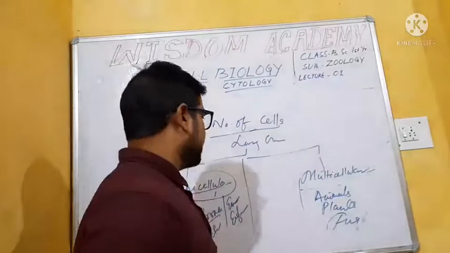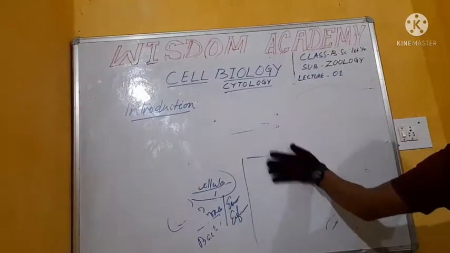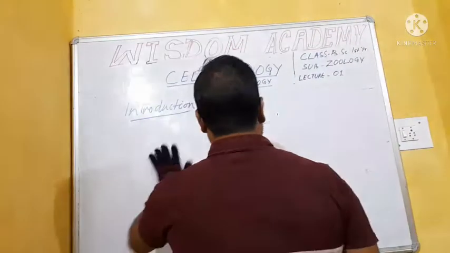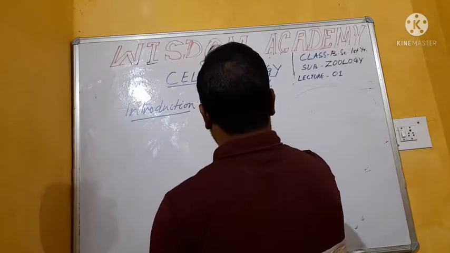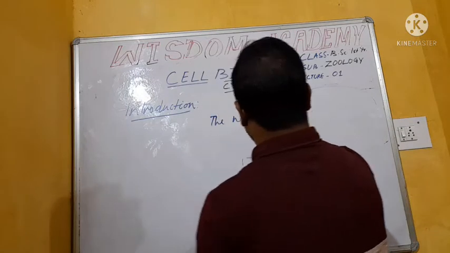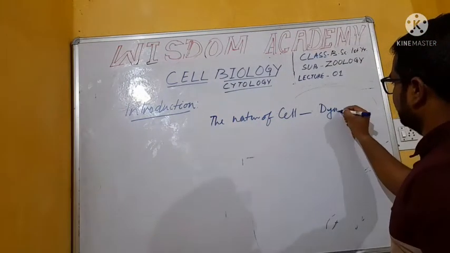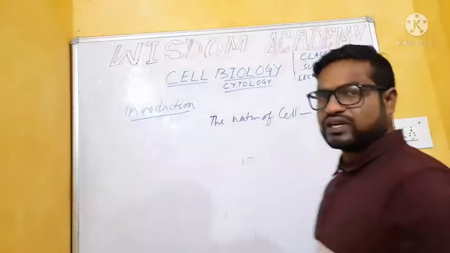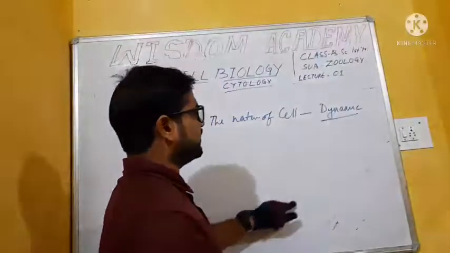So, next, what is the nature of cell? The nature of cell is dynamic. What do you mean by dynamic? That is not constant, not in a rested position. It is not static, it is dynamic.